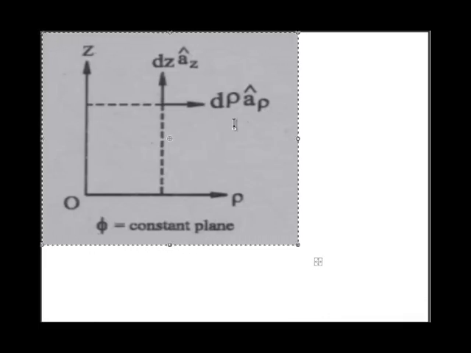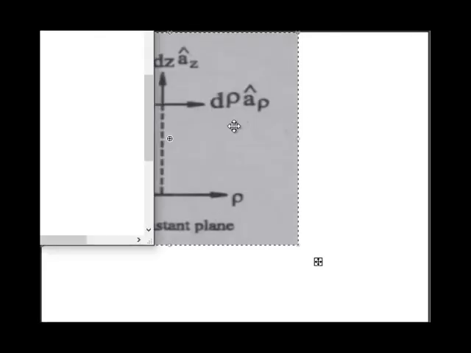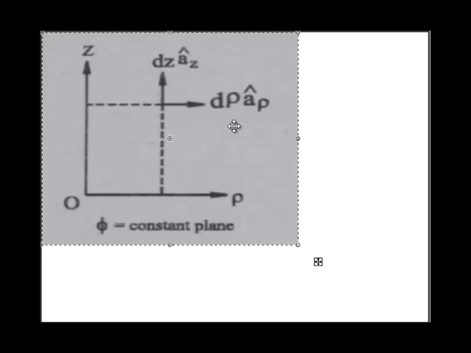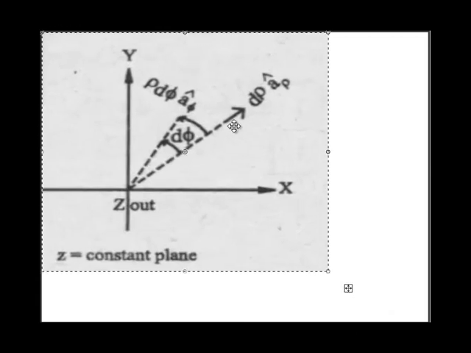The second figure shows another aspect. It will be a top view. So to see this, you have to see the top view. The top view is like this. Here z is out. In this case the point P lies here, and if you draw a projection from point P on the z axis, this distance will give you rho, and the differential vector in the direction of rho is d rho a rho, where d rho is the scalar component.